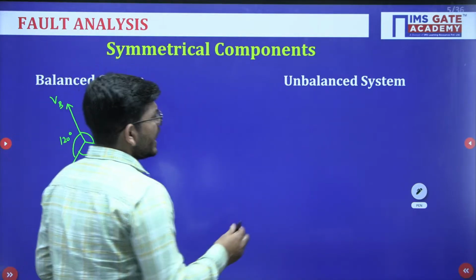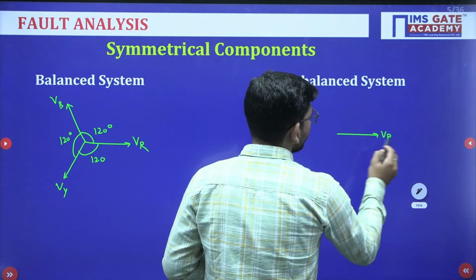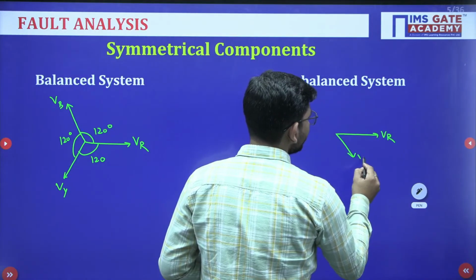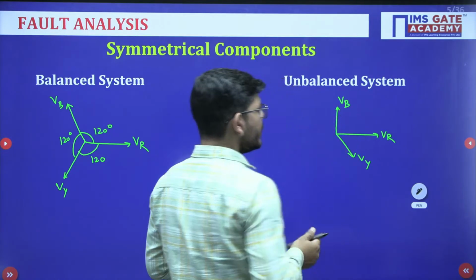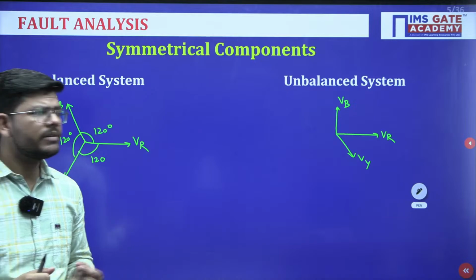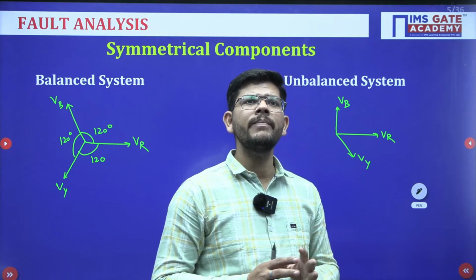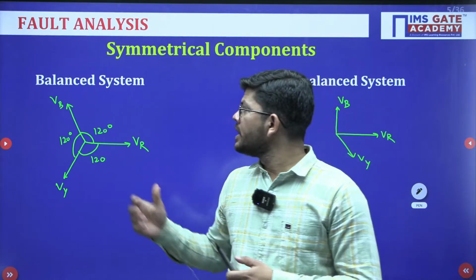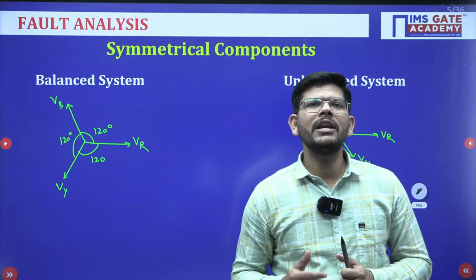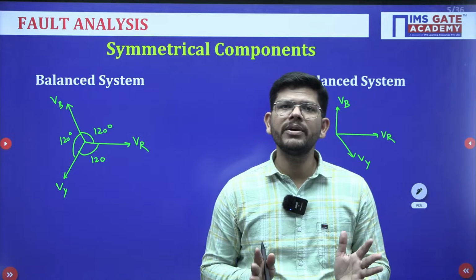If you see from any of the phases, the system appears to be symmetrical. But suppose we have a system where this is the R phase, this is the Y phase and this is the B phase. Now do we have a 120 degree phase relationship between them? No. So this is called an unbalanced system. The system does not appear the same if it is viewed from any of the phases. With a balanced system, analysis can be made on a per phase basis. With an unbalanced system, analysis cannot be made on a per phase basis.